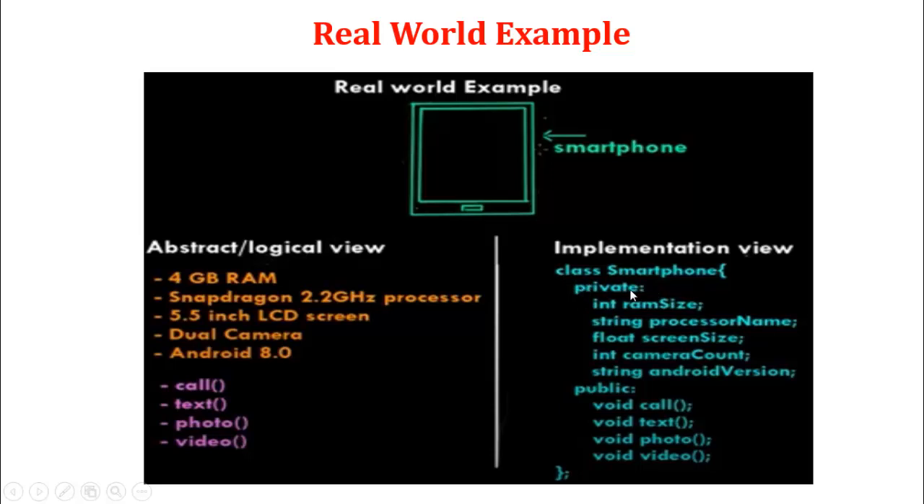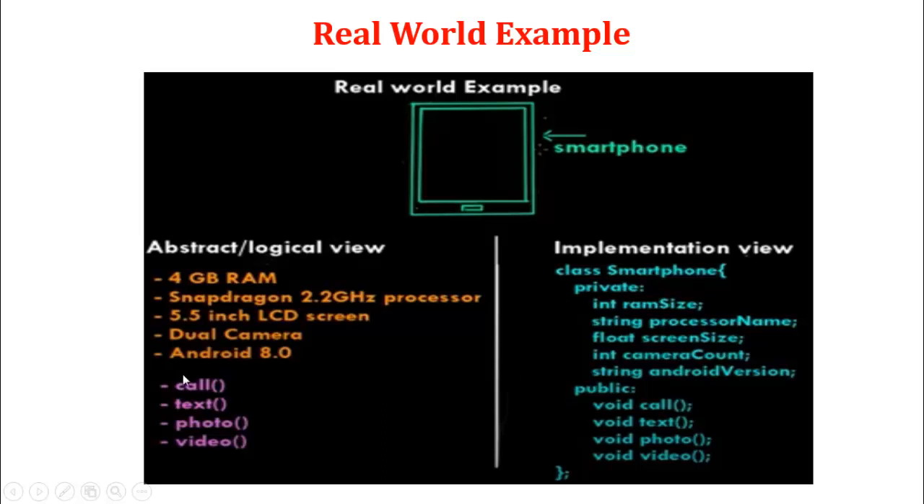One is called private access specifiers and the other is called public access specifiers. In private access specifiers, we can define our data, that is data types. One is int RAM size, string processor name, float screen size, int camera count, that is dual camera, two cameras, and string Android version number, that is Android 8.0 or Android 9.1, 10, like that.